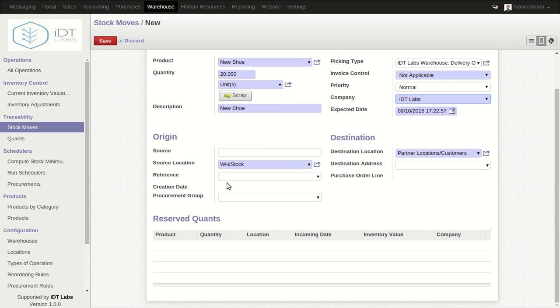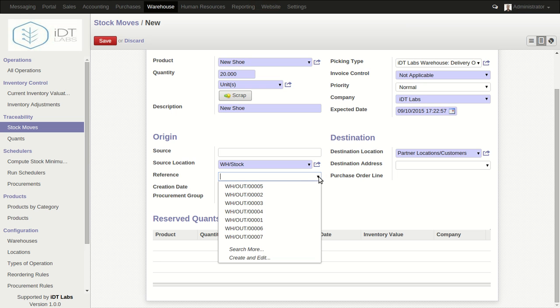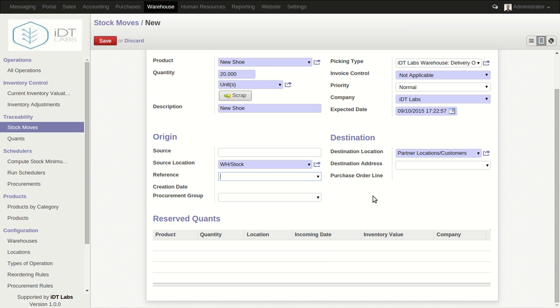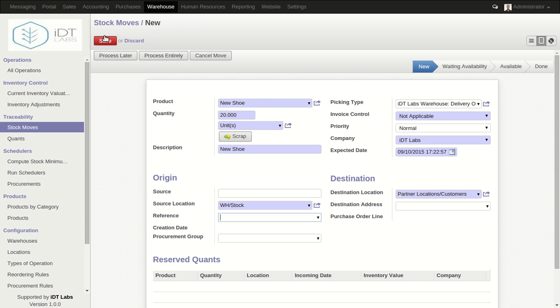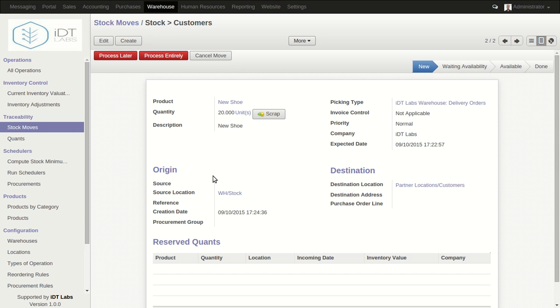And then another thing we can do here is actually look for the source, which is the origin, and then we can make a reference again to this particular product if we want to. And then the main important things here are the source location and the destination, as you can see. So we can save this, and then you see automatically we have 20 units and so on and so forth.